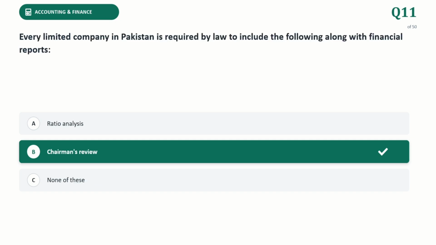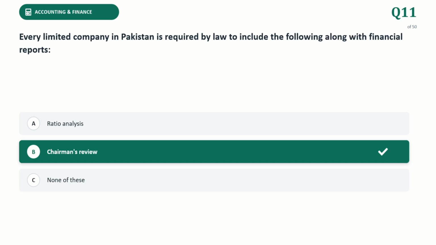Next question. Every limited company in Pakistan is required by law to include the following along with the financial report. The correct answer is chairman review.